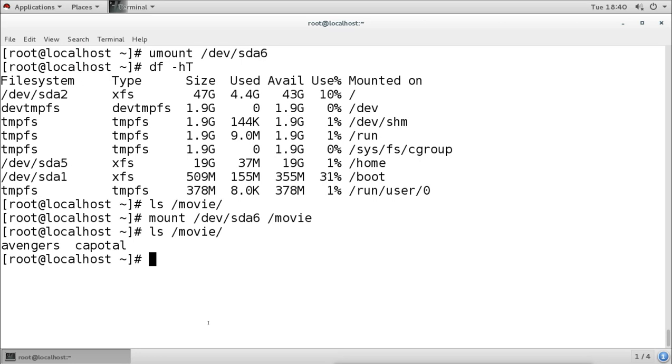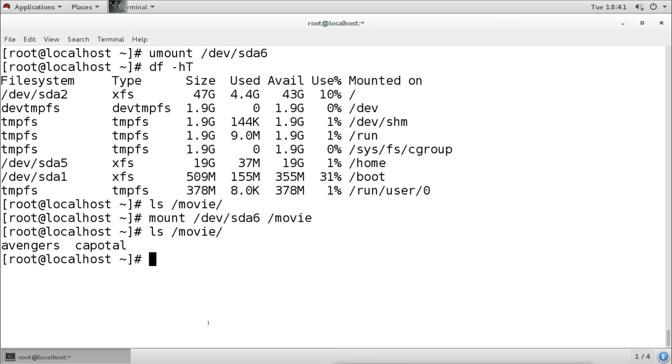Now one more thing which is very important: when you mount the partition on the directory on the command line, it is not permanent. That means when we reboot the system, next time you see the partition, it is not mounted. So if you want to make this partition a permanent mount, then we have to add the entry of this partition into a system file for the partitions.